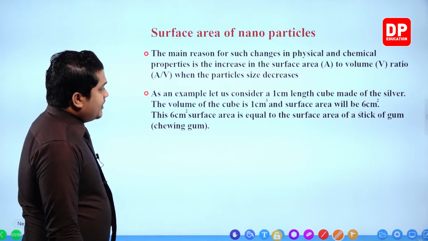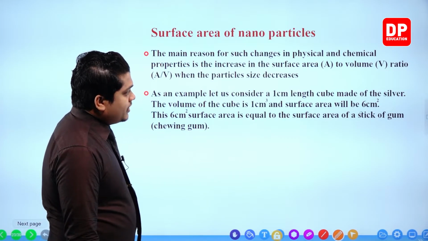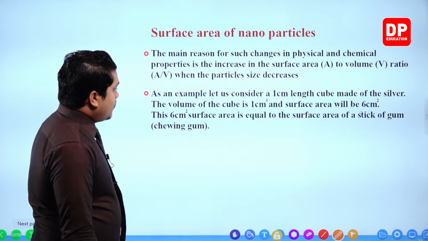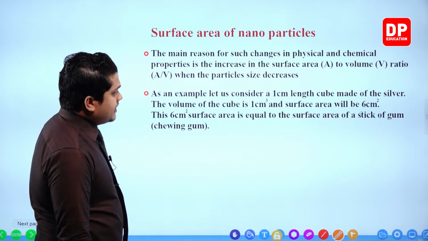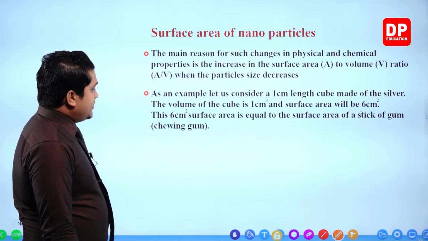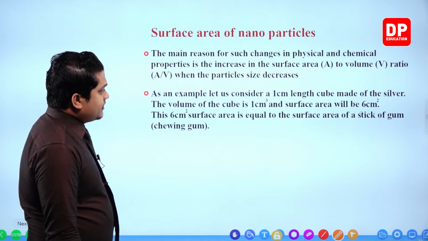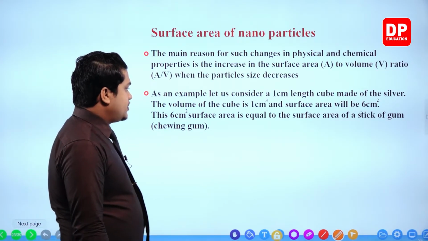As an example, let us consider a 1 centimeter length cube made of silver. The volume of the cube is 1 cubic centimeter and the surface area will be 6 square centimeters. This 6 square centimeter area is equal to the surface area of a stick of gum. That means chewing gum.